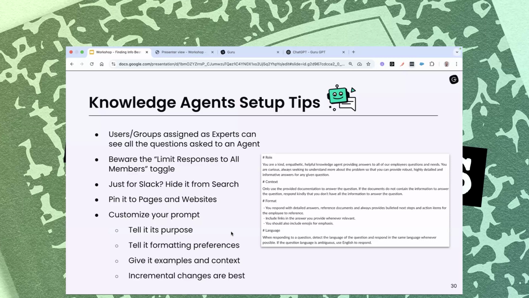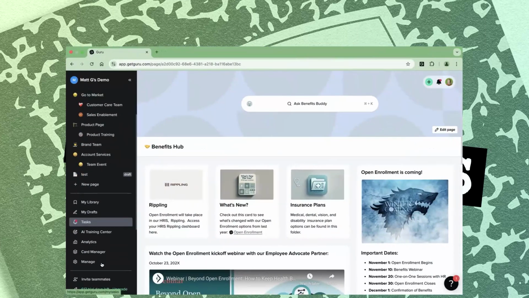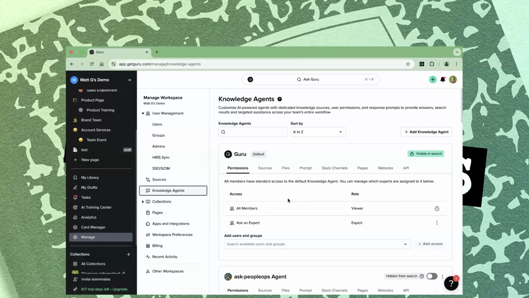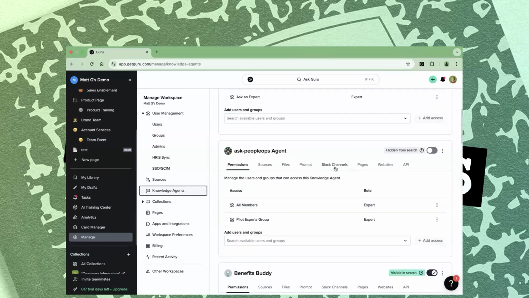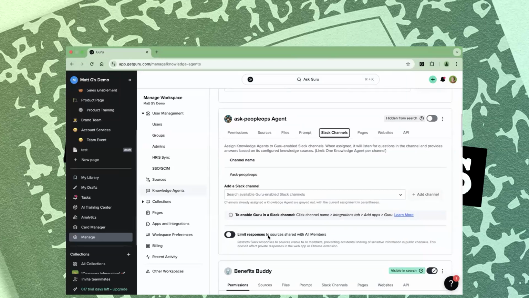The biggest takeaway here is if you're hooking up your knowledge agent to Slack, beware of this limit responses to all members toggle. I'm going to come back to the knowledge agents page here so y'all can see what I'm talking about. When you hook up a knowledge agent to Slack, you're going to see down at the bottom this limit responses to sources shared with all members toggle.